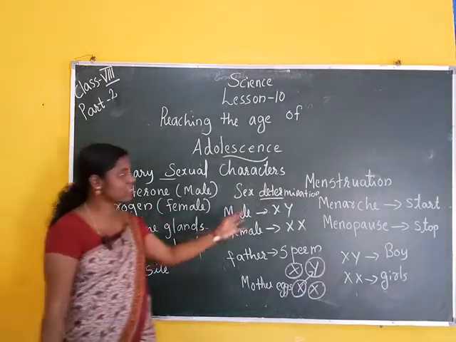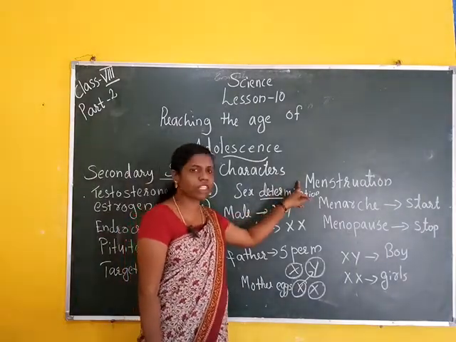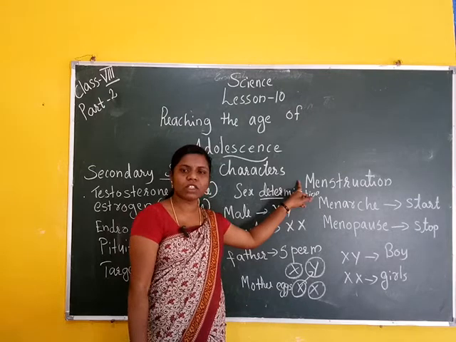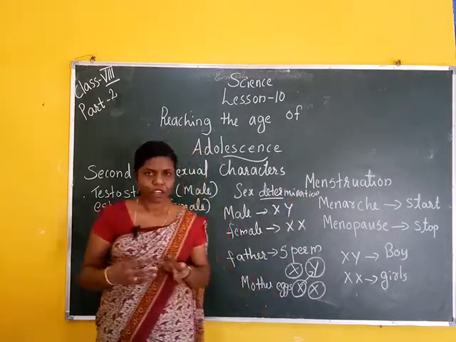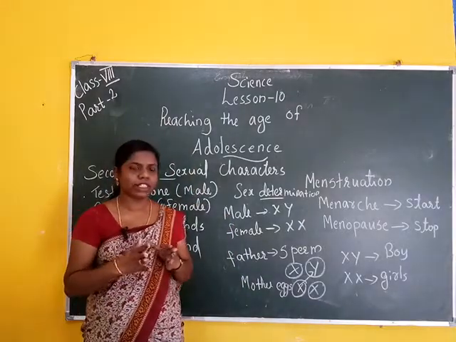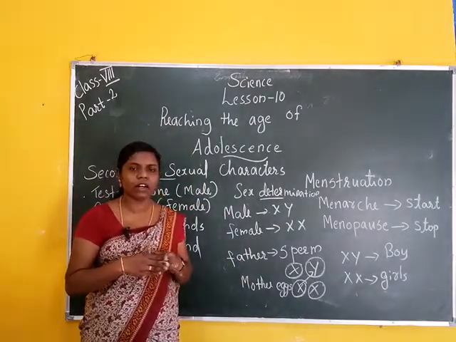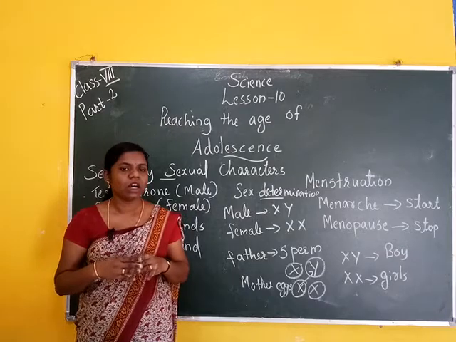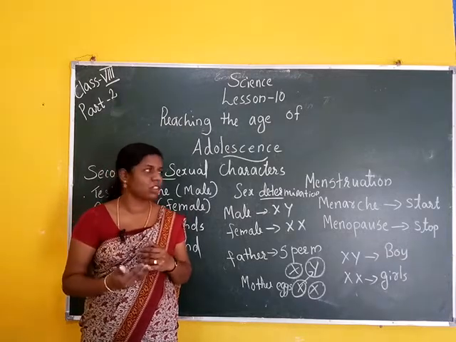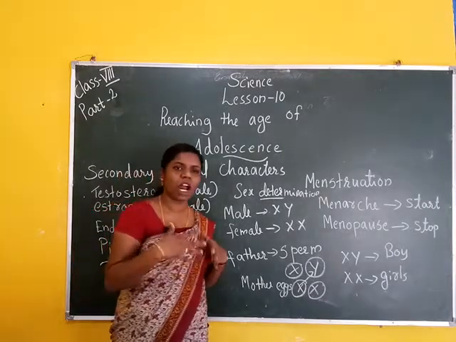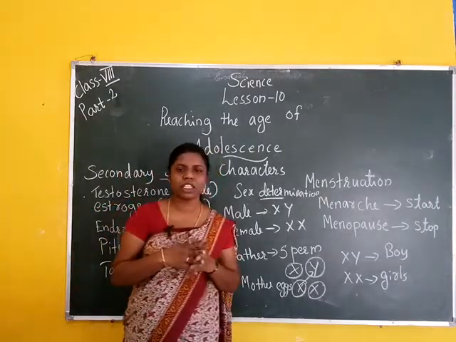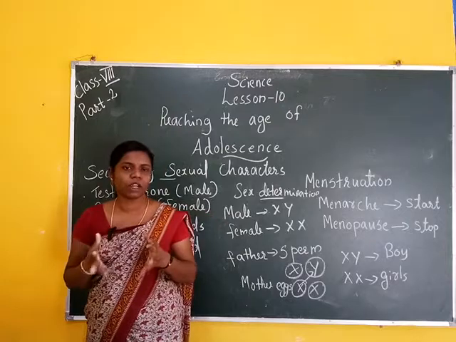Next we discuss menstruation. Menstruation is the monthly reproductive cycle process, occurring in 28 to 30 days, in which the unfertilized egg is released with blood. Unfertilized egg means fertilization cannot take place.